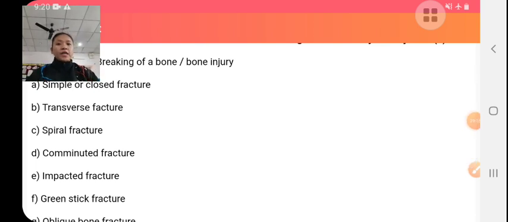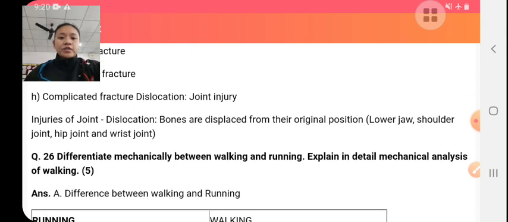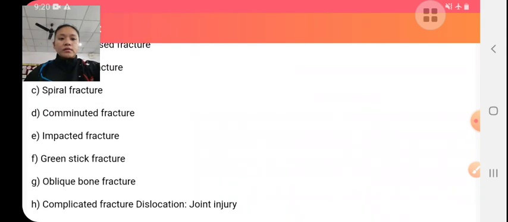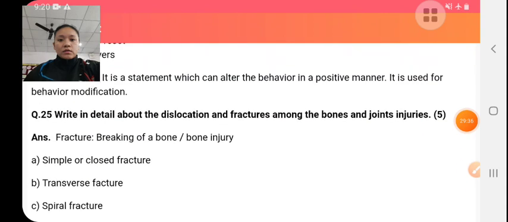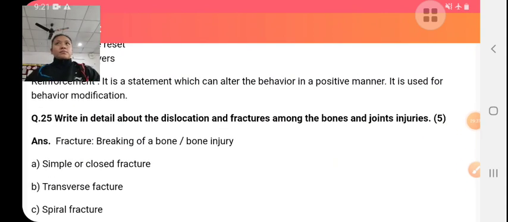Okay: complete fractures, incomplete fractures, greenstick fractures, impact fractures, transverse fractures, stress fractures, oblique fractures, compound fractures, and complicated fractures. And the management or treatment of fracture: first, the symptoms of fractures.